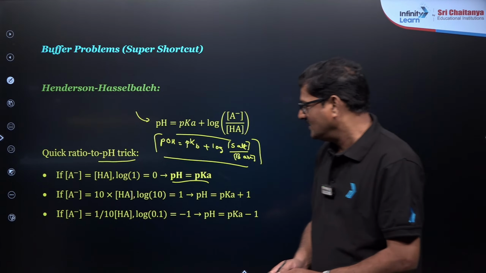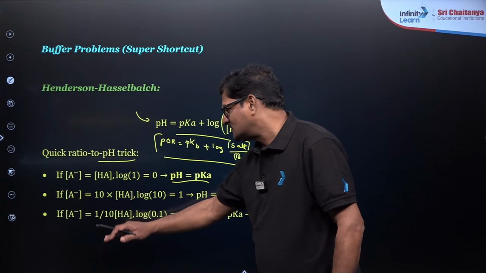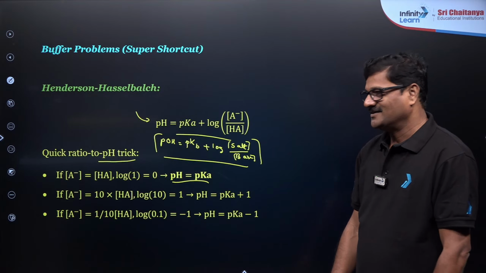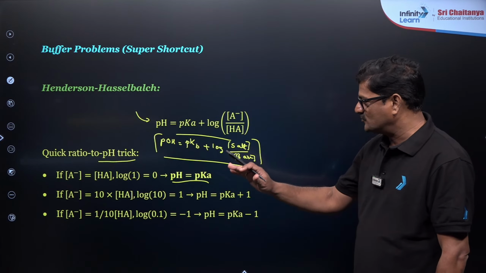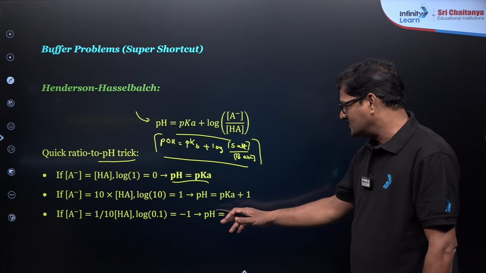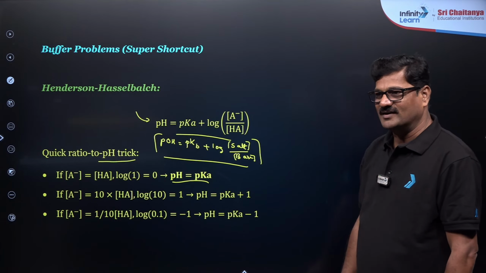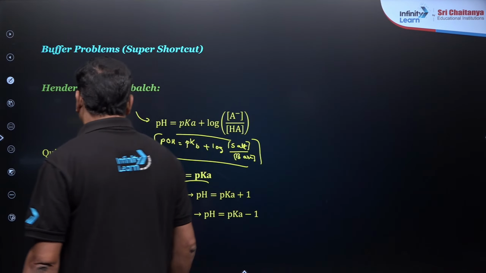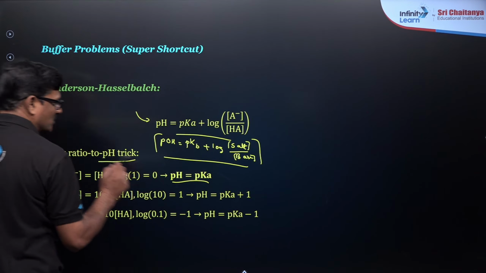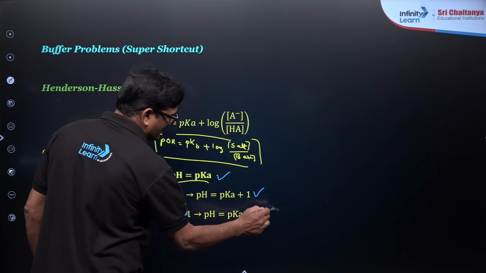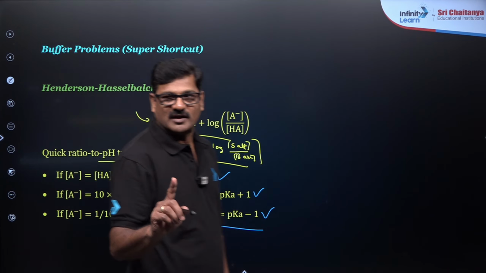And if the salt concentration is 1 by 10th, then pH is equal to pKa minus 1. So the pKa value will be in the question itself. So trick 1, trick 2, trick 3. Without a numerical, you can solve this question.